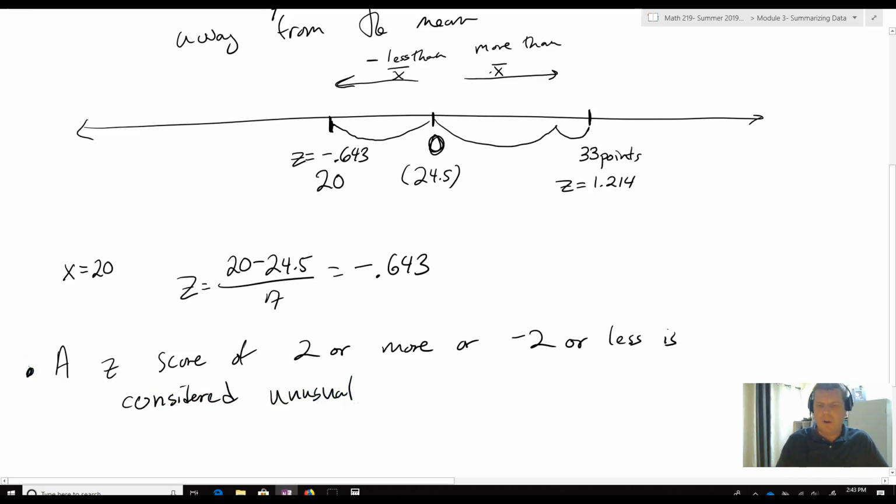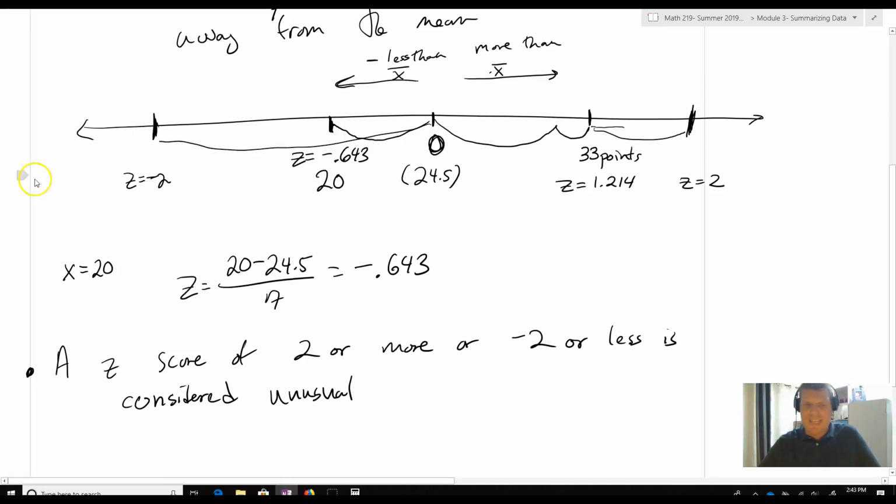Okay? So if I look back up here, I've got this 1.24, one for 33. I need to go a little bit further out to some value out here that has a z-score equal to 2. And then in the negative direction, I've got to go quite a bit further out, and I need a z-score of -2 to determine something that's an unusually low basketball score. Okay? So there's my z of -2. So how am I going to figure that out?